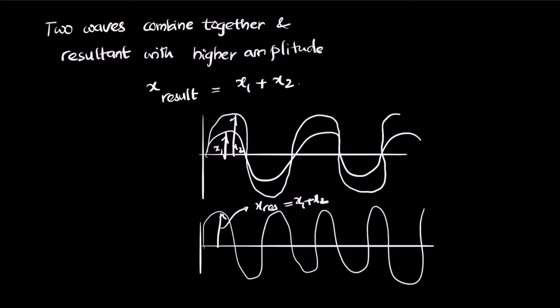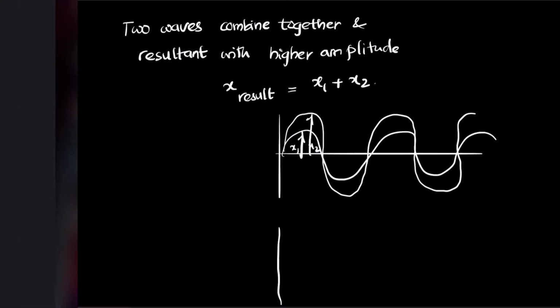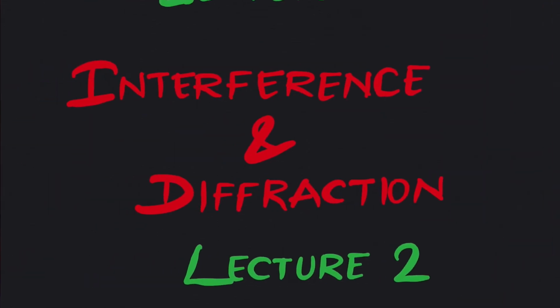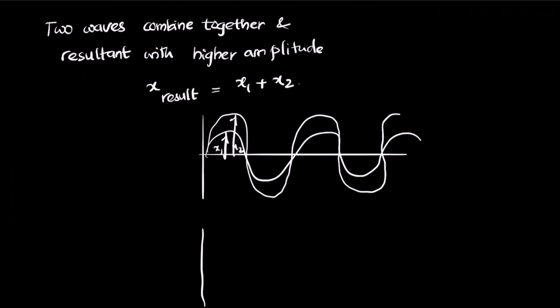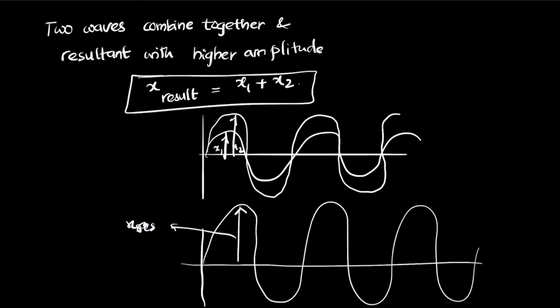This here is called constructive interference. Let me draw it a little larger so that it looks better. So it results in the resultant amplitude. This is called constructive interference, where two waves combine to create a wave of higher amplitude.